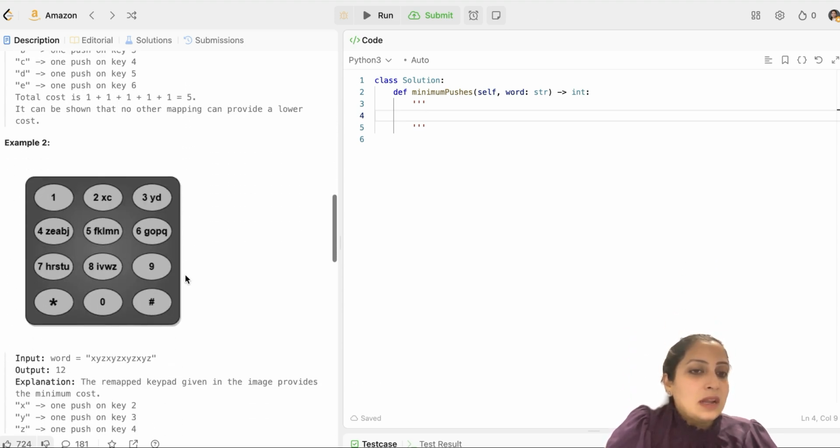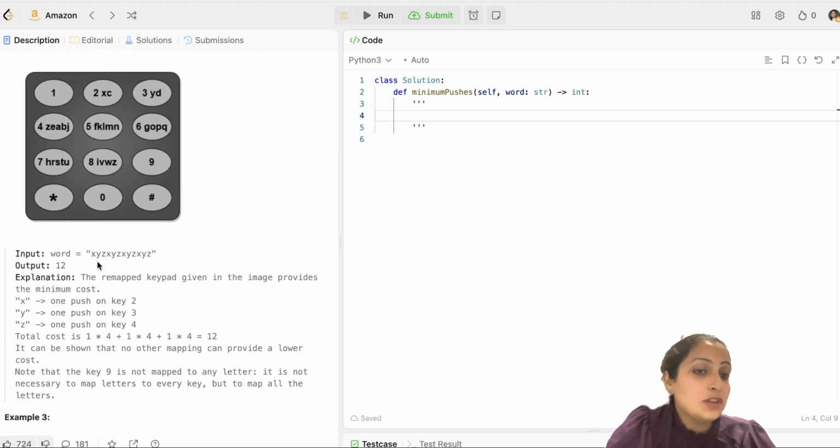Now let's look at another example. What happens if letters repeat and the number of distinct letters given to me is more than 8? In such a scenario, there are going to be duplicates and I have to check how many key presses I need. I'll first take these letters and sort them by count. When you think of registering counts and sorting letters by count, you think of a hash map, right? That is a good option, but I'll show you an approach where you can do it without using a hash map, just using an array for the counts.